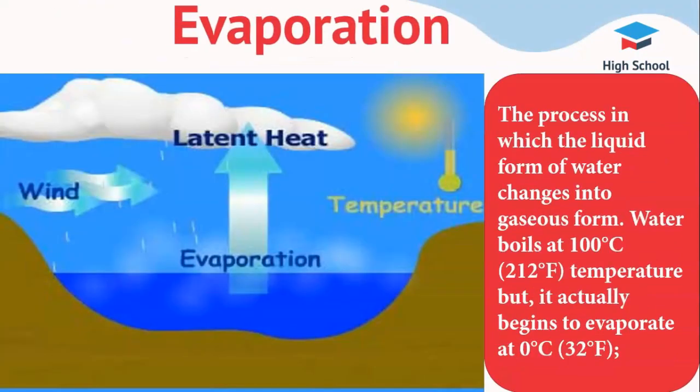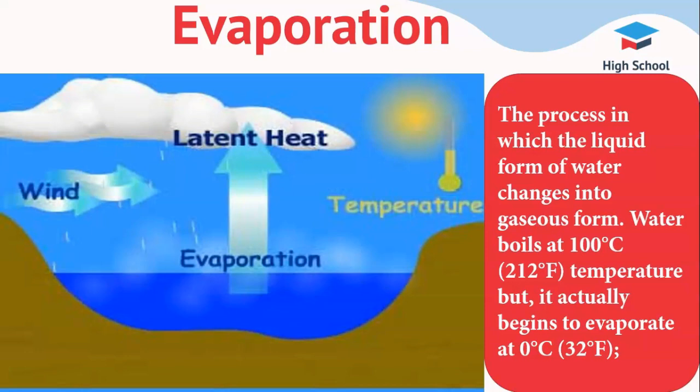Evaporation. Evaporation refers to the process in which the liquid form of water changes into gaseous form. Water boils at 100 degrees Celsius, that is 212 Fahrenheit. But it actually begins to evaporate at 0 degrees Celsius, that is 32 degrees Fahrenheit, and the process takes place very slowly. Temperature is a prime element which affects the rate of evaporation. There is a positive relationship between these two variables.